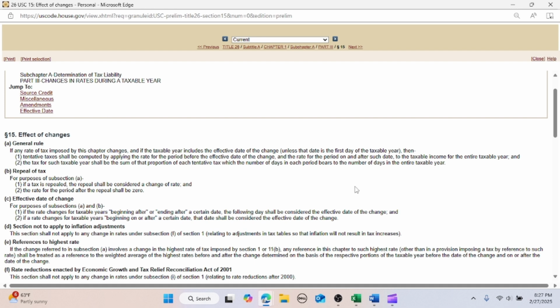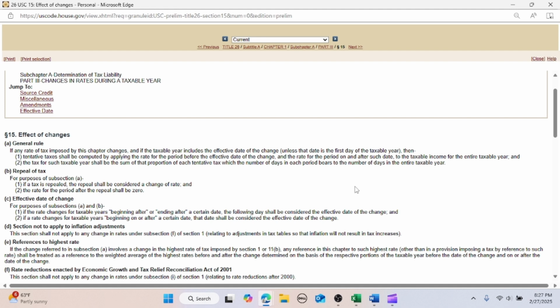If the change referred to in subsection A involves a change in the highest rate of tax imposed by section 1 or 11, subsection B, any reference in this chapter to such highest rate other than in a provision imposing a tax by reference to such rate shall be treated as a reference to the weighted average of the highest rates before and after the change determined on the basis of the respective portions of the taxable year before the date of the change and on or after the date of the change.